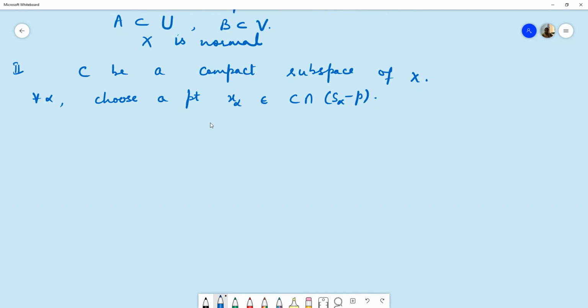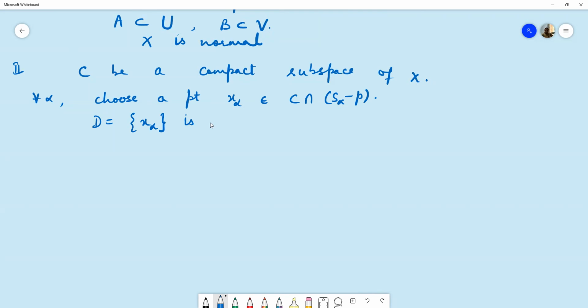So if C intersection S alpha minus P will be empty except for a finite number of sets, then it will be proved that C is contained in only a finite number of circles S alphas. So we will prove that this collection of points X alphas is just a finite collection. So we take D to be the collection of all these X alphas.